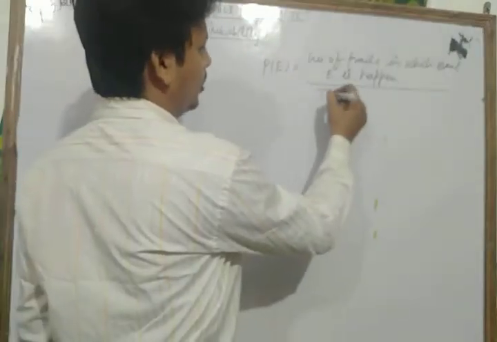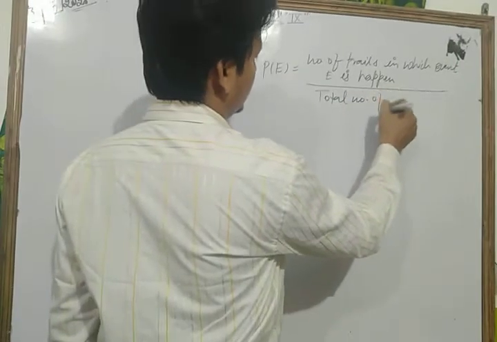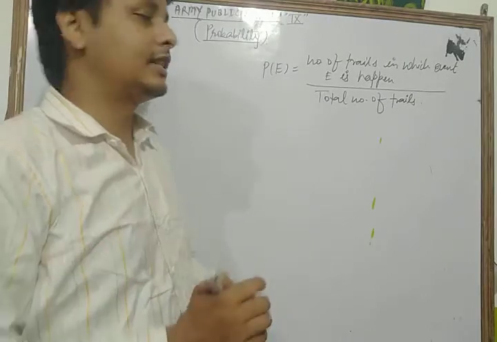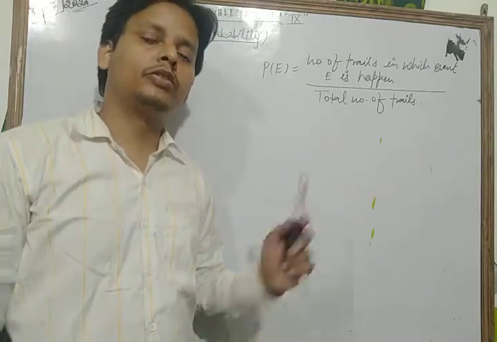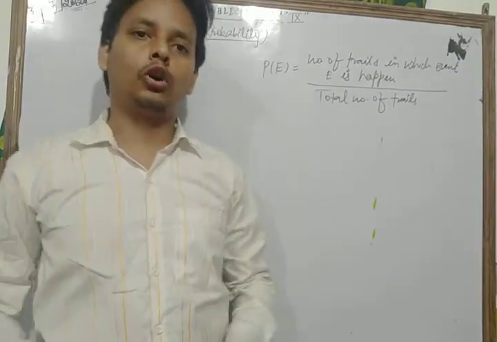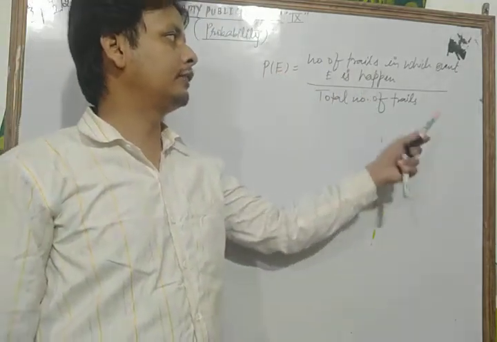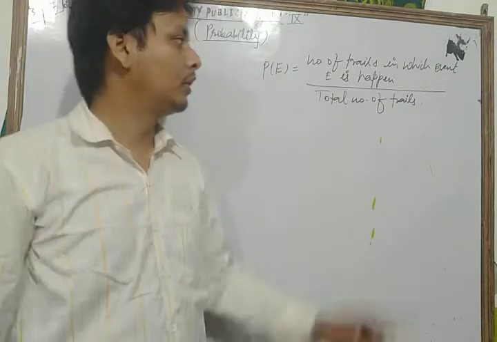That is, the probability of an event is equal to the number of trials in which the event happens upon the total number of trials.